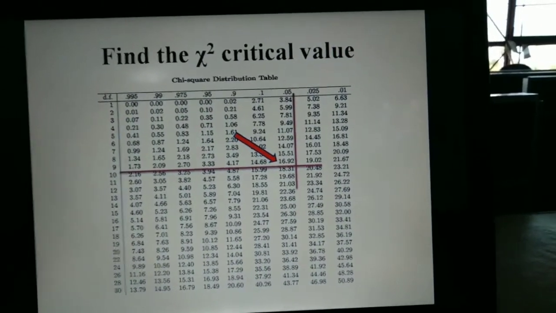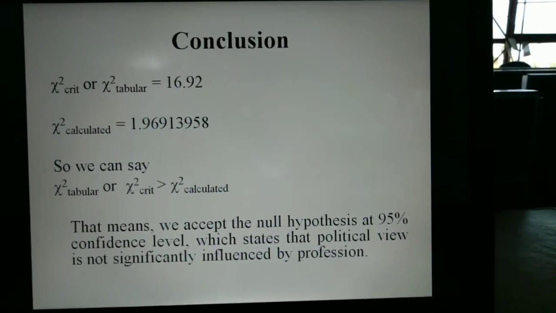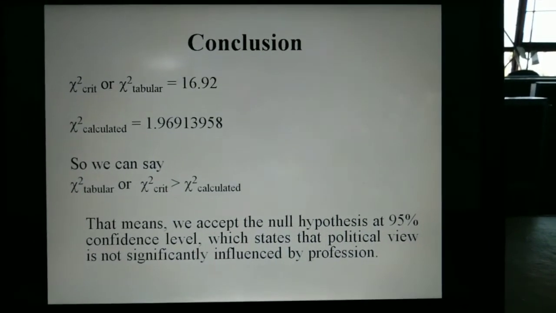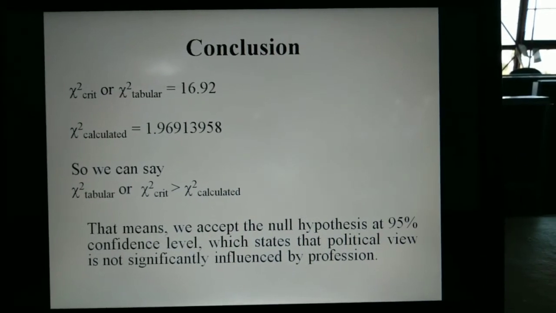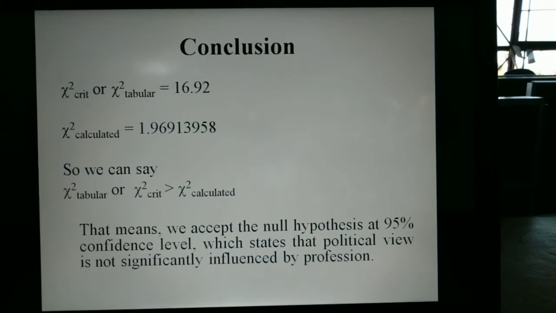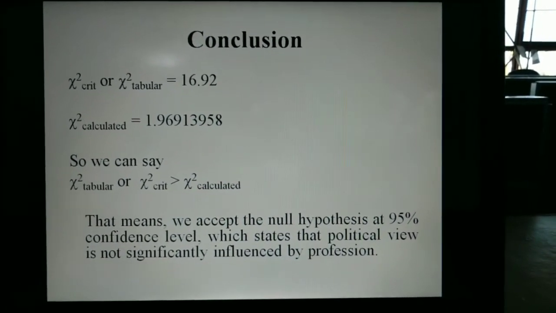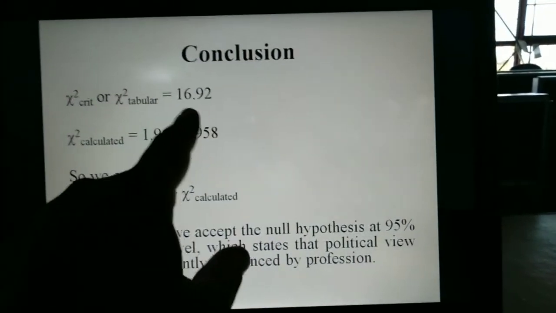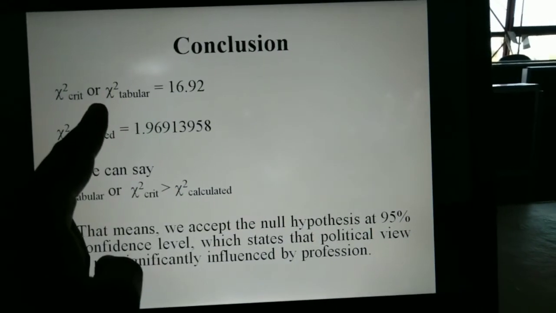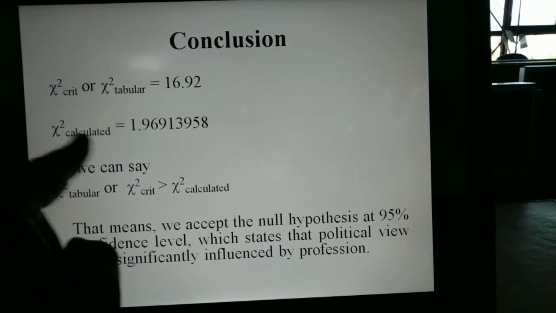You can see it here. Chi-square calculated is 1.969. So we can say that chi-square tabular is greater than chi-square calculated, because this figure is greater than this.